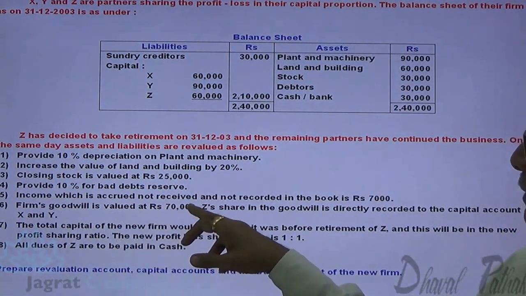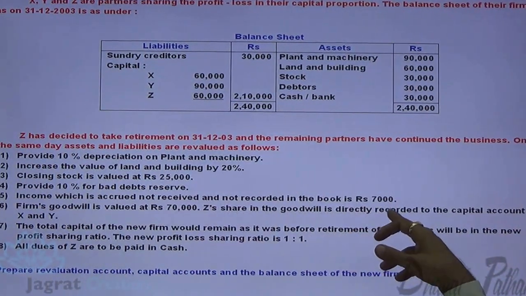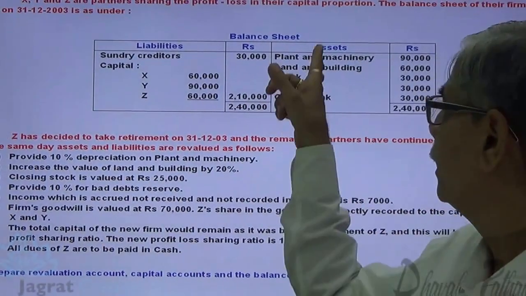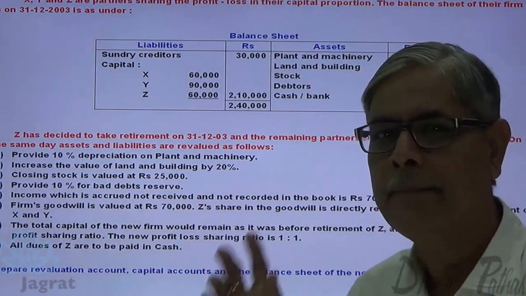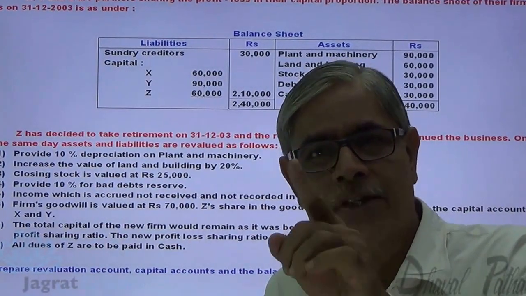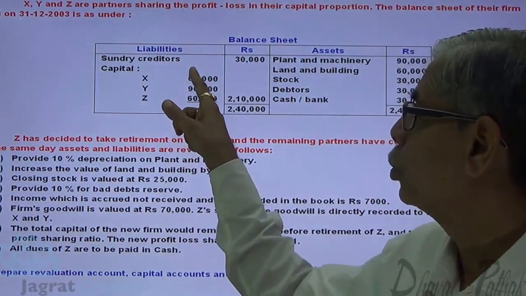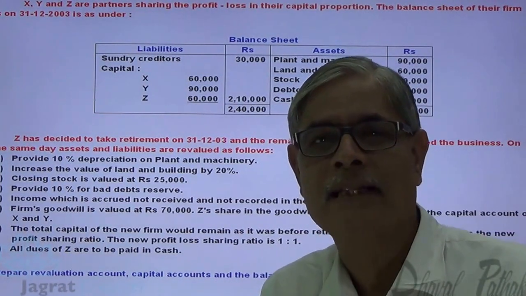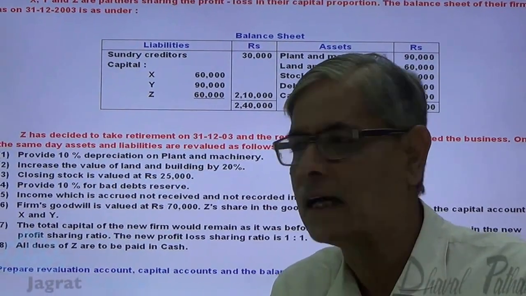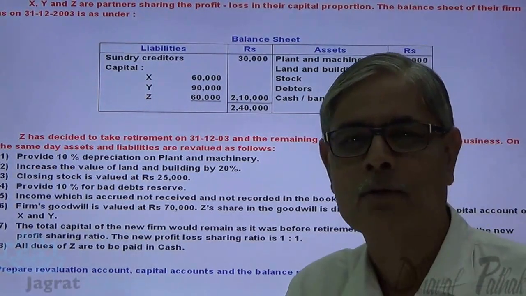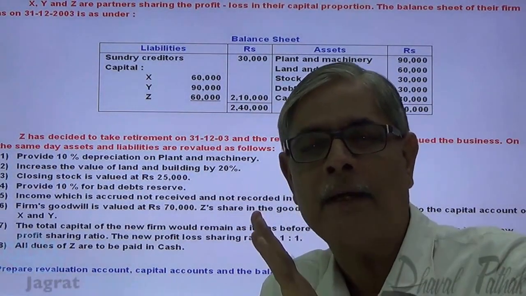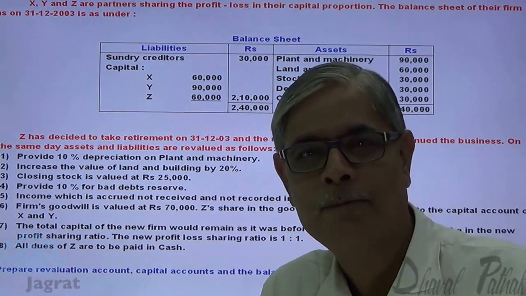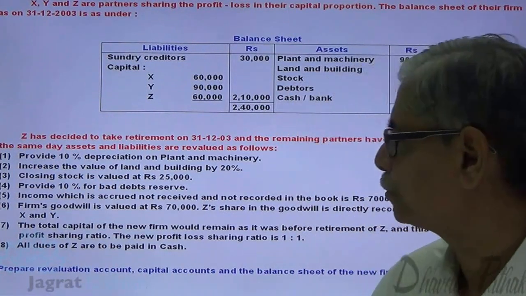Firm's goodwill valued at 70,000. Z's share in goodwill is to be directly recorded in the capital accounts of X and Y. So in the balance sheet there is no goodwill. Valuation made is 70,000. Z's share in goodwill, how much? 2:3:2. So 2 by 7. 70,000 into 2 by 7. That is Z's share, 20,000. That is to be adjusted to the capital accounts of the partners. So X and Y will pay 20,000 to Z in which ratio? Gain ratio. We will work out the gain ratio.